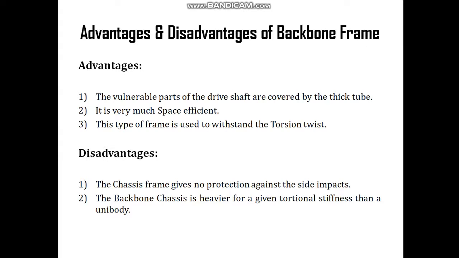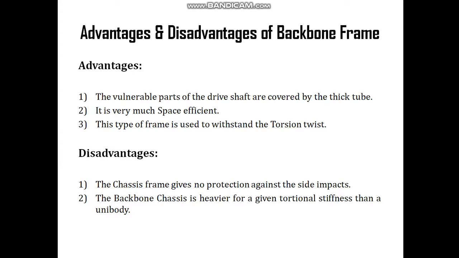The rectangular backbone tube is very much space efficient, and this type of frame is used to withstand the torsion twist. But there is a disadvantage: the chassis frame gives no protection against side impacts. I have already mentioned that this is the major disadvantage of this type of frame. And the backbone chassis is heavier for a given torsional stiffness than a unibody. So these are the advantages and disadvantages of the backbone frame.